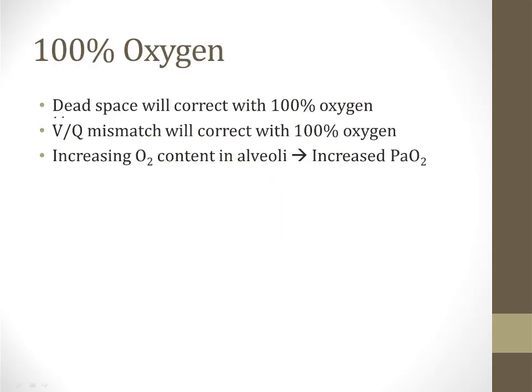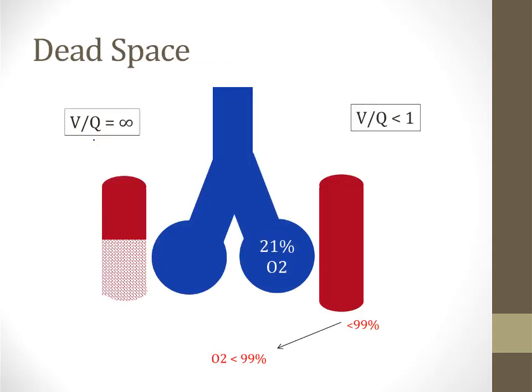Other causes of hypoxemia, like dead space and VQ mismatch, will correct if you administer 100% oxygen to the patient. That's because in these settings, increasing the O2 content in the alveoli will lead to an increased PaO2 in the arterial system. Let's go back to our diagram of dead space, and as I told you before, dead space in and of itself cannot cause hypoxemia. However, if the dead space is significant, it can increase the blood flow so much in the healthy alveoli that the VQ ratio in those places can become less than 1, and this creates a setting of VQ mismatch.